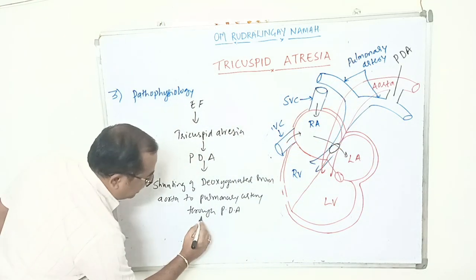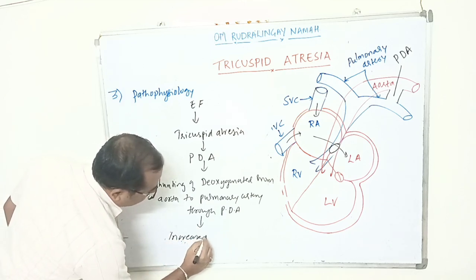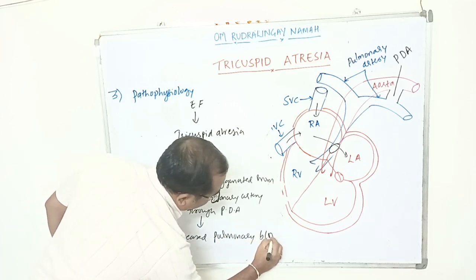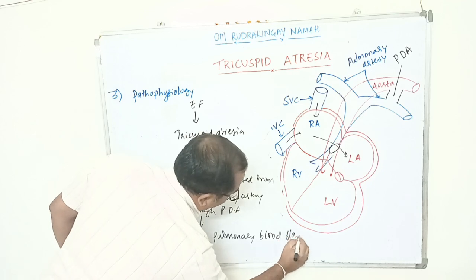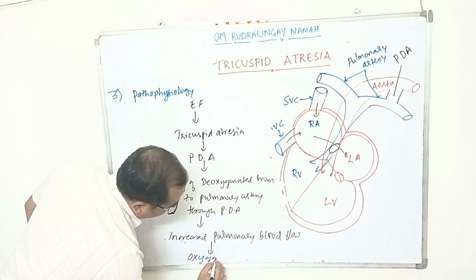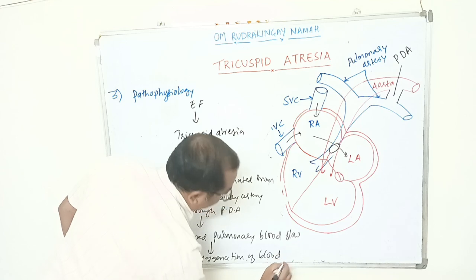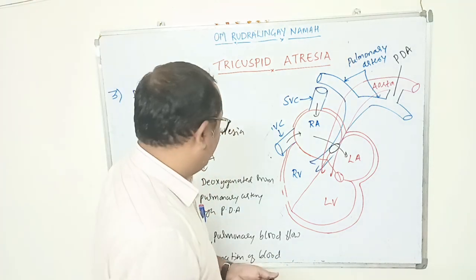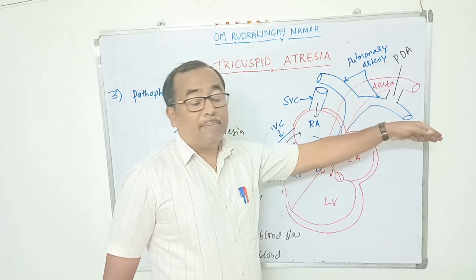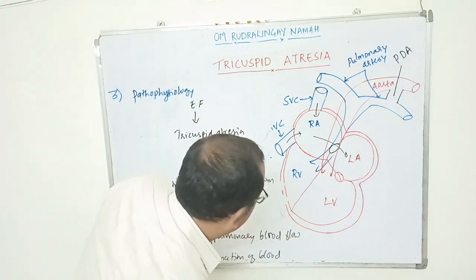So because of this, what happens here? There is an increase in pulmonary blood flow. And because of this, some oxygenation of blood will take place. Then there is shunting of blood from aorta to the pulmonary artery, increased blood flow to the lungs for oxygenation. Then oxygenated blood will come.